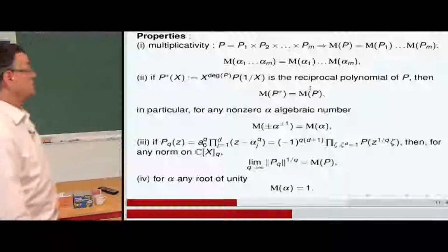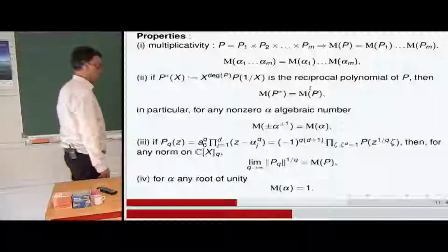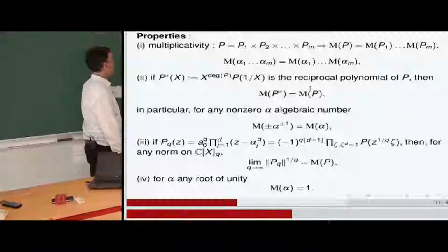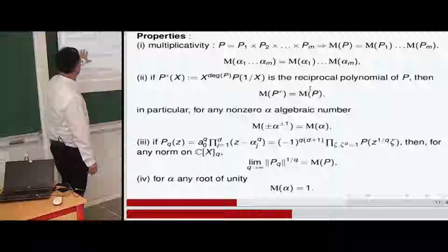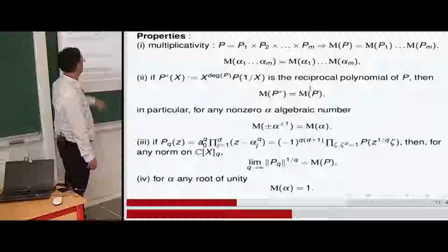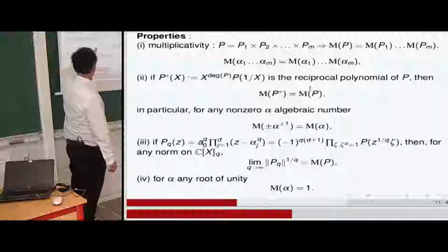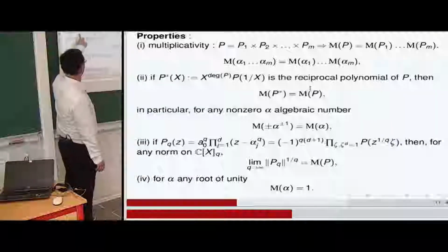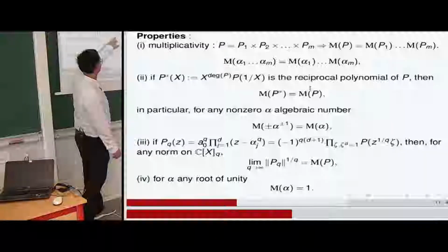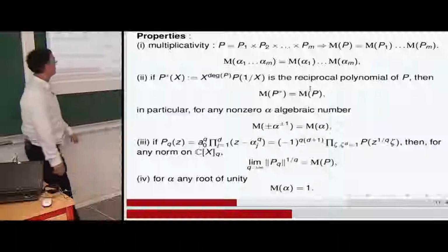There is a link with roots of unity by this formula. For any norm you take on the space of polynomials like that, if you call P_q, instead of the roots, you take the powers of the roots like that.